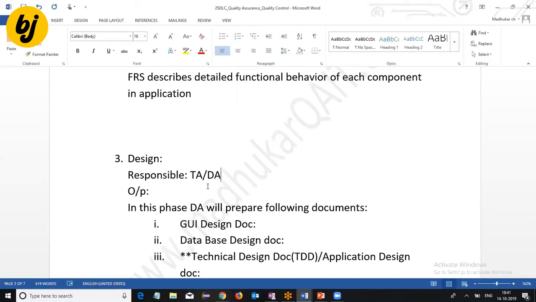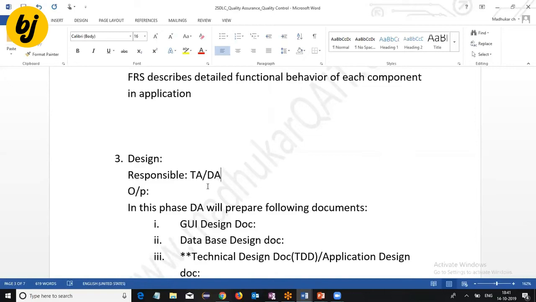By studying those requirements, the technical architect will first decide what type of architecture is required to develop the application, whether we have to go for a Windows based application or a web based application. Based on that, they decide what type of programming language or scripting language we have to use. Generally, for desktop based applications programming languages are used. A web-based application, which you can open through browsers, is what we call a web-based application. To develop this kind of application, scripting languages are required. Which scripting language you have to use?